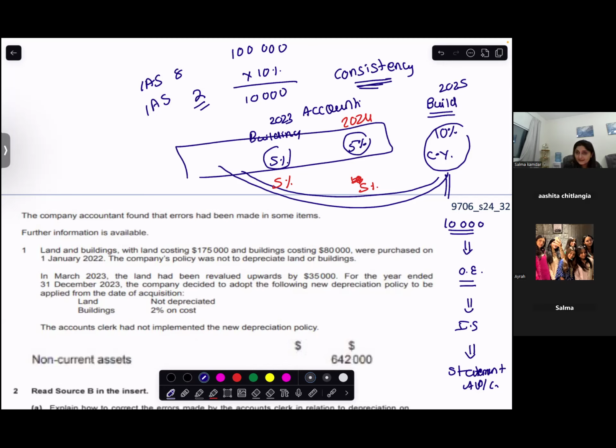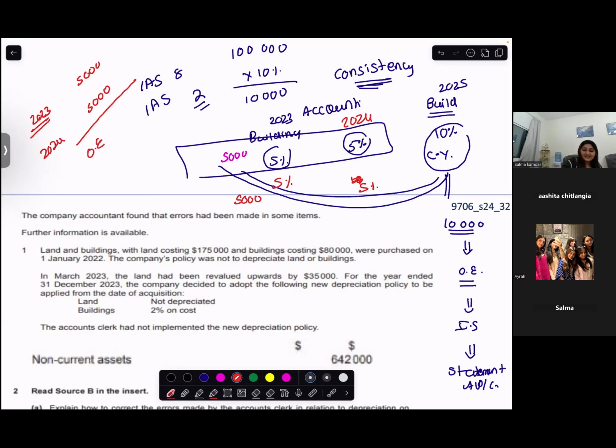Now what new you are going to do is that you have to create an expense for 2023. You have to create an expense for 2024. 5% extra. 5,000 you were already charging. Now you have to create 5% extra. So for 2023, 5% extra would be 5,000. For 2024, another 5% extra would be 5,000.